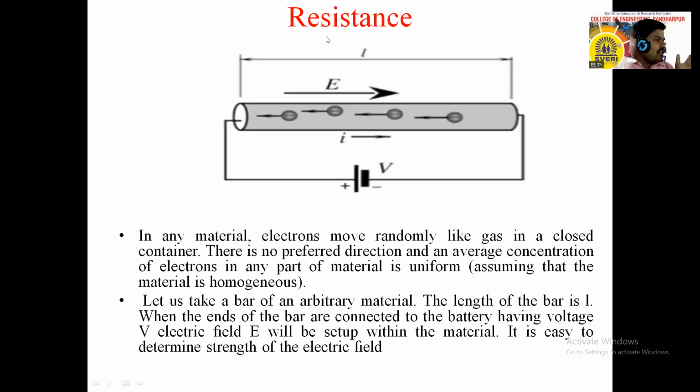Suppose this is a closed room with some air particles. These air particles are moving randomly. Similarly, in any material, the particles or molecules move randomly.